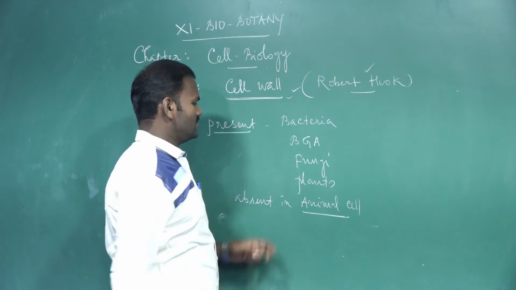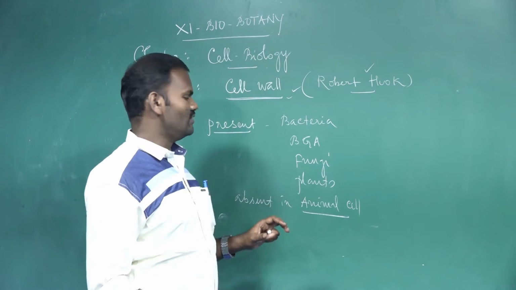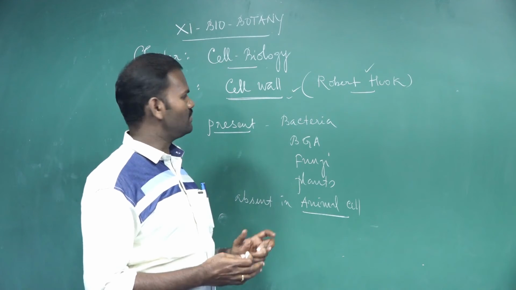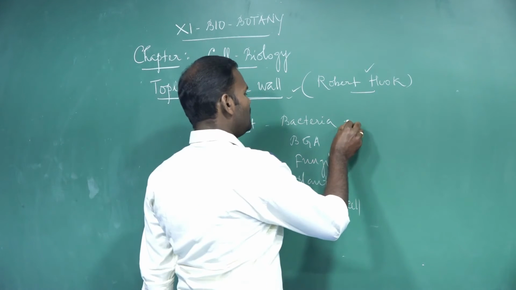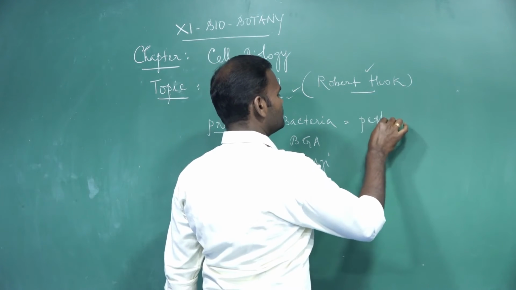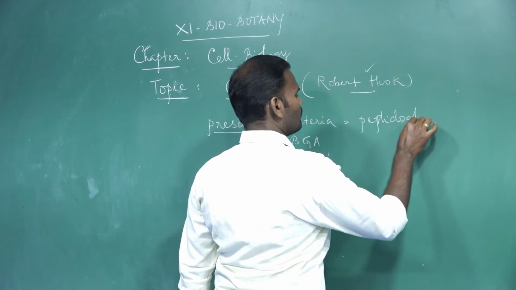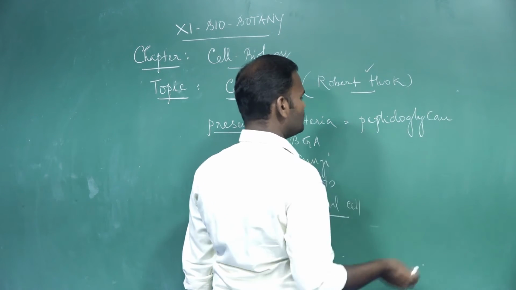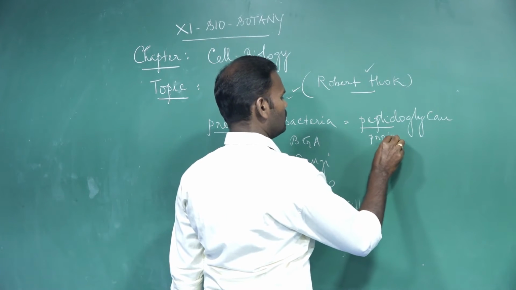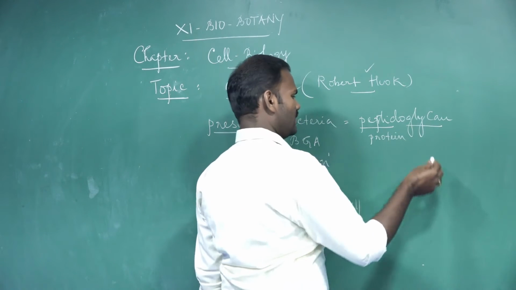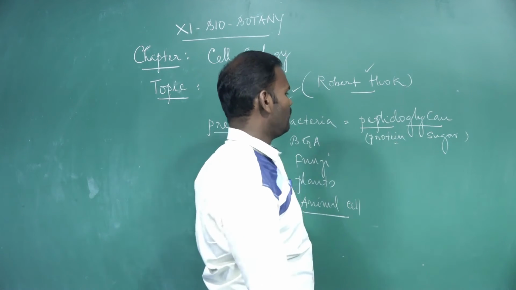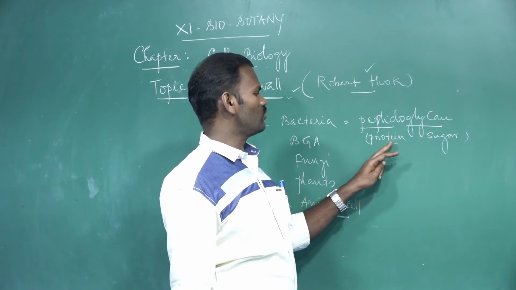But the cell wall of various organisms is composed of different substances. What are the different complex substances present in the cell wall? In bacterial cells, the cell wall is made up of peptidoglycan. Peptide is protein, and glycan is sugar. So the bacterial cell wall is made up of peptidoglycan, which is nothing but protein and sugar.